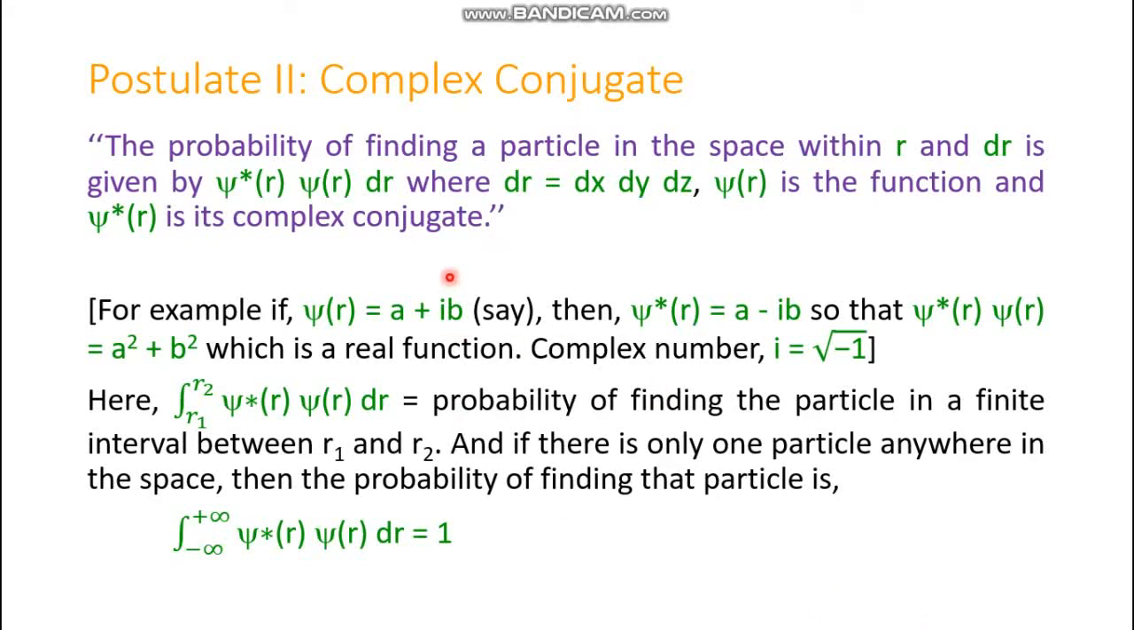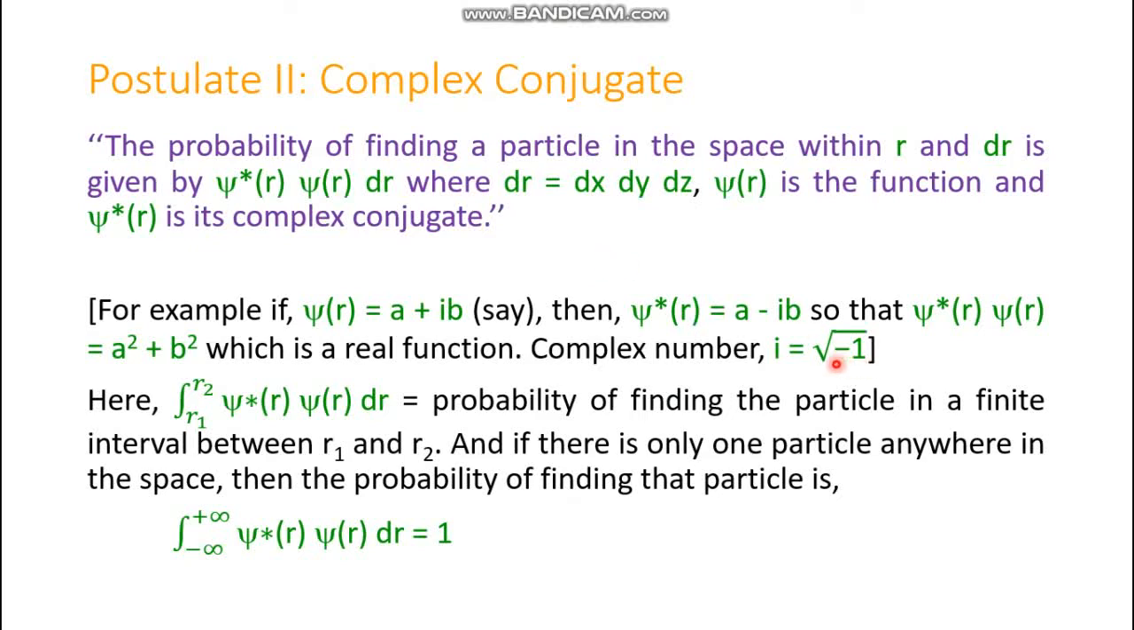The postulate states that the probability of finding a particle in the space between r and r plus dr is given by psi star r psi r dr, where dr is dx dy dz. Psi r is the function and psi star r is its complex conjugate. So we are going to have some idea about complex conjugate from this postulate number 2, and let's discuss.